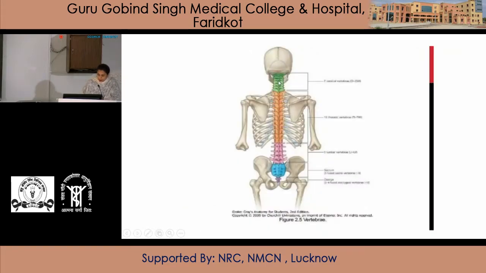Here is the back view of the vertebral column. These are the cervical vertebrae, 7 in number. These are the thoracic vertebrae, in orange, 12 in number. In pink, these are the lumbar vertebrae. This is the sacrum formed by the 5 sacral vertebrae. Here is the coccyx, which is formed by the 4 coccygeal vertebrae. Today we discuss this part, the lumbar vertebrae, which are 5 in number. C7, T12, L5, S5 and C4.